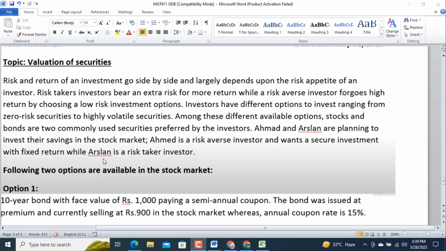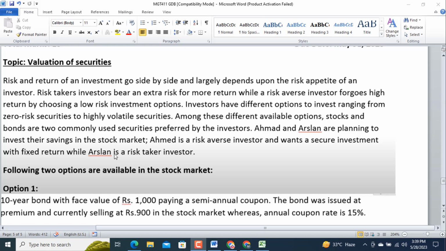Arslan is a risk lover and Ahmed is risk avoider. So in that scenario, you have to calculate the options you have been given, and you have to decide which option is related to Ahmed or Arslan.